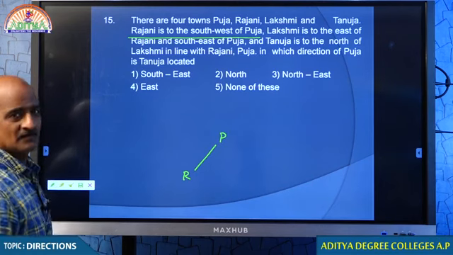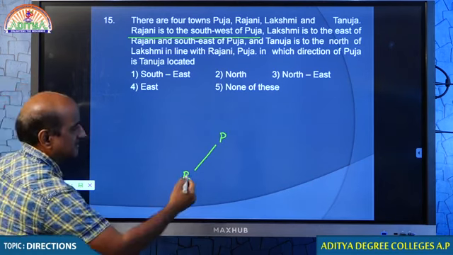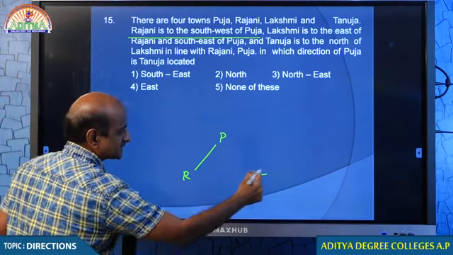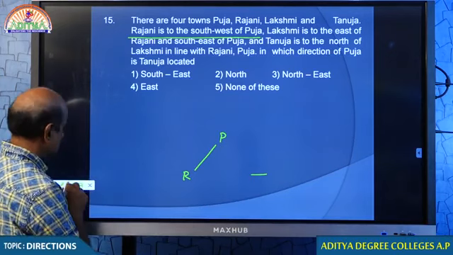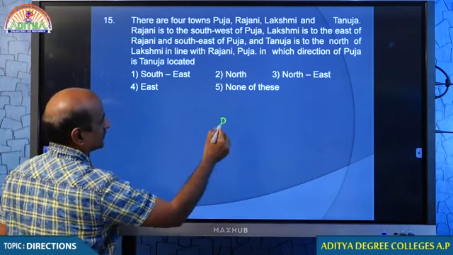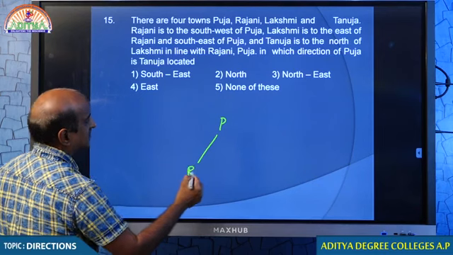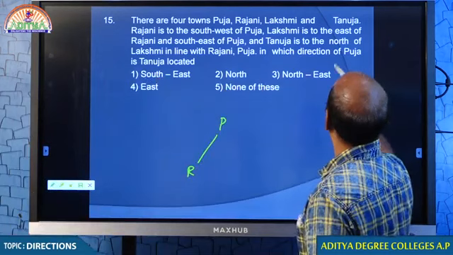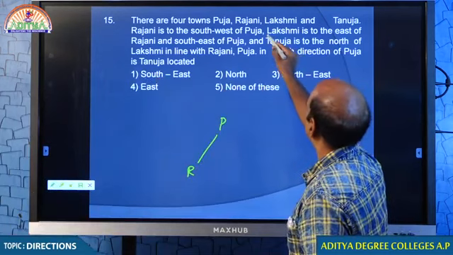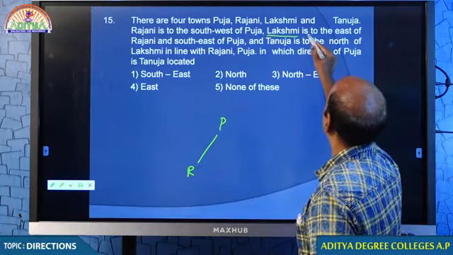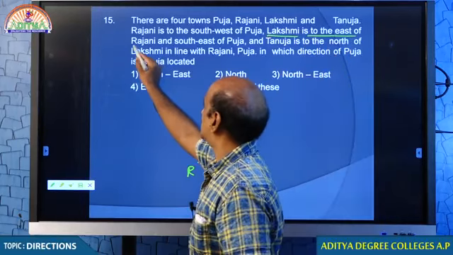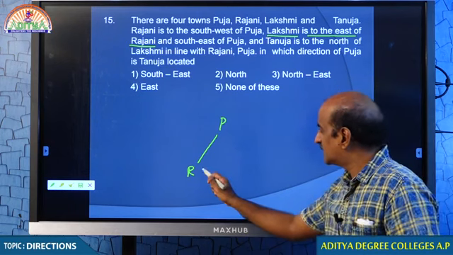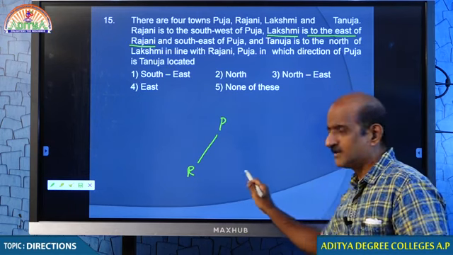Lakshmi is east of Rajani. Wait, the entire portion is east of Rajani. But what is actually given? Pooja we know, and of course Rajani we know. There are 2 important points you must understand. As far as Lakshmi is concerned, she is east of Rajani. If that is the only information given, we can take Lakshmi anywhere.